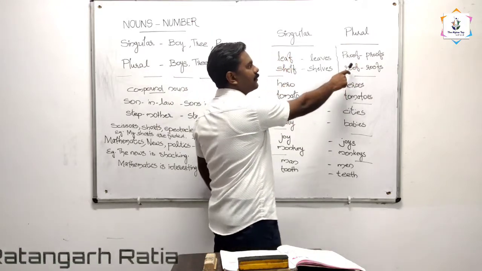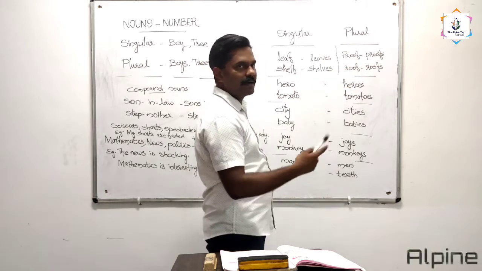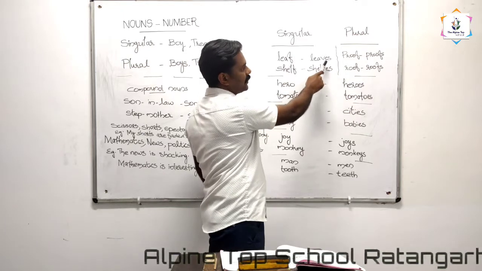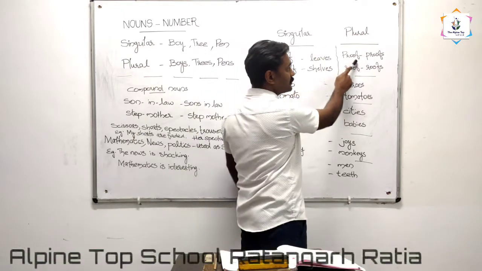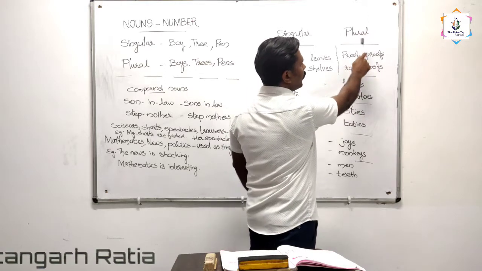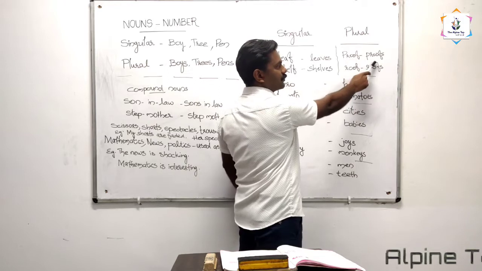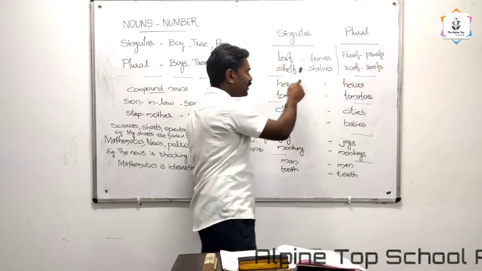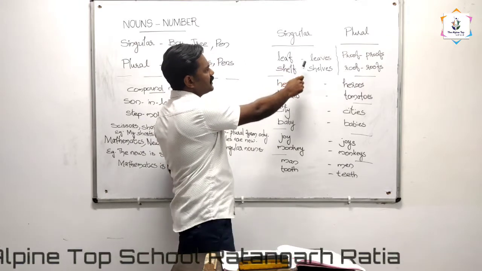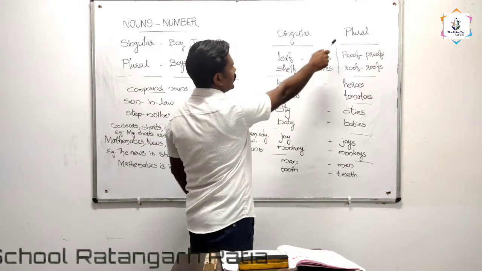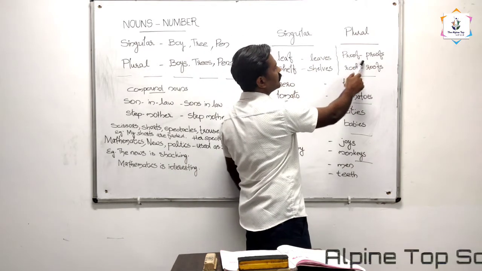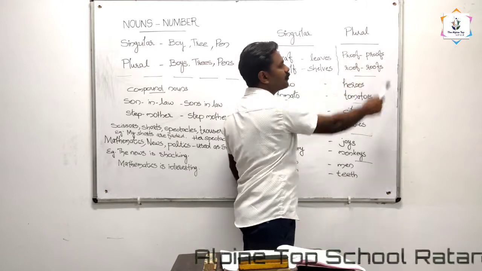Proof is also ending with the letter F, right? But we cannot write the plural form as proves. In the case of this word we just add S to make the plural form, like proof, proofs, roof, roofs.